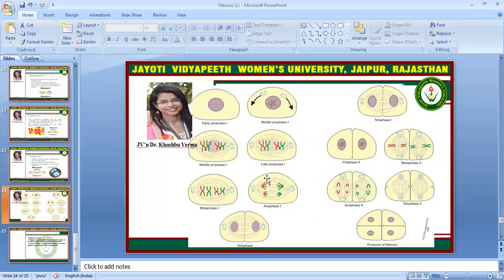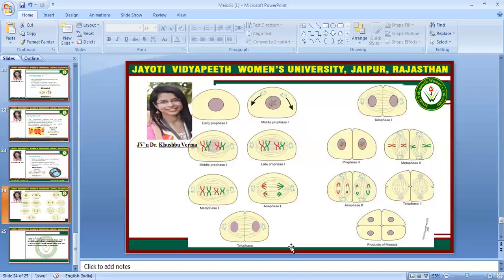In late prophase 1, synapsis occurs and crossing over occurs. In metaphase 1 these bivalents are arranged on the metaphase plate, and in anaphase 1 one chromosome of each bivalent goes to one pole and the other goes to the opposite pole. Then telophase occurs and two haploid cells are created after the completion of cytokinesis.